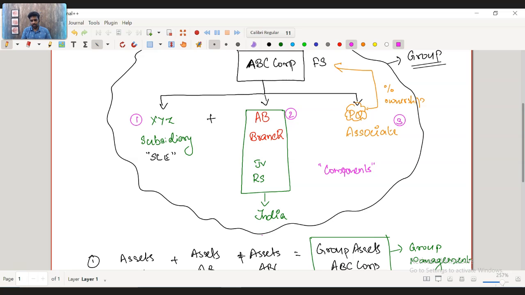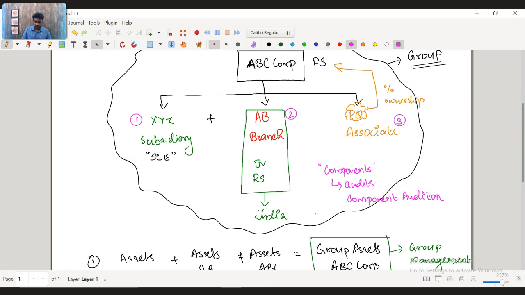That's called a component, and the group auditor. Whoever audits the separate standalone financial statements of these branches, divisions, subsidiaries, etc. is called a component auditor.